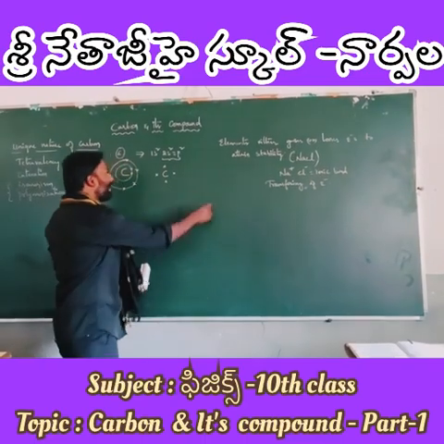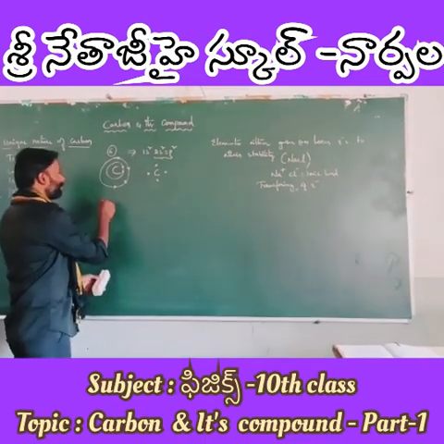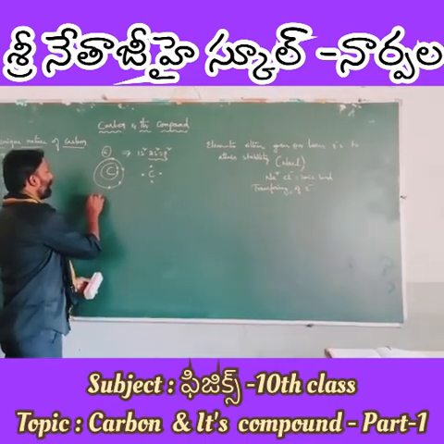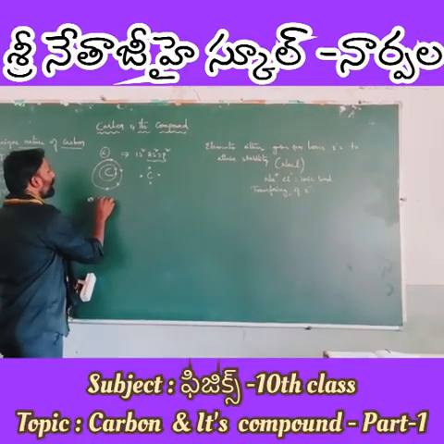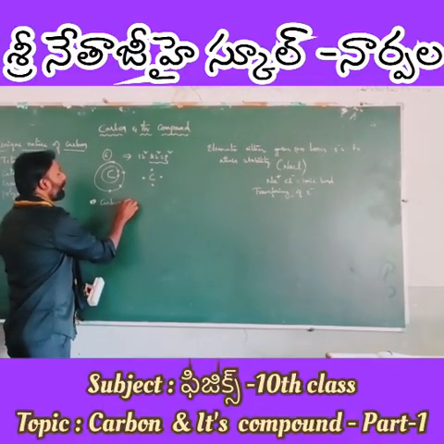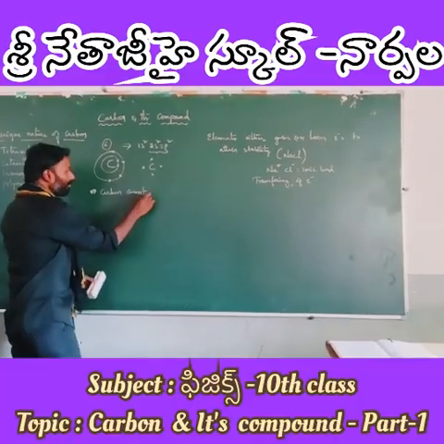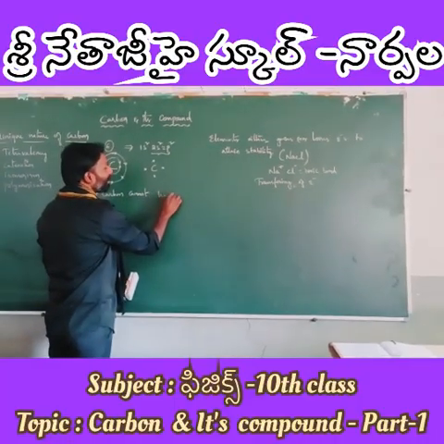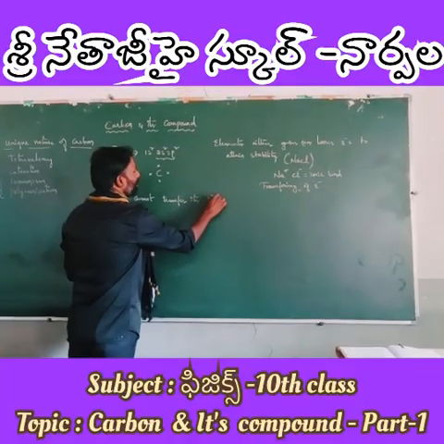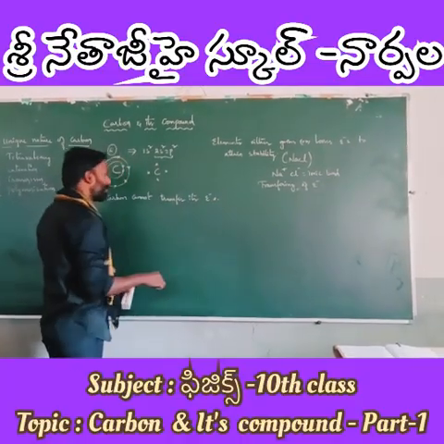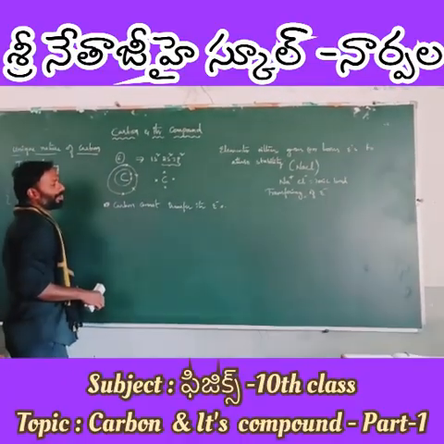Whereas in the case of carbon, everyone must remember a very, very important point. Carbon cannot transfer its electrons.